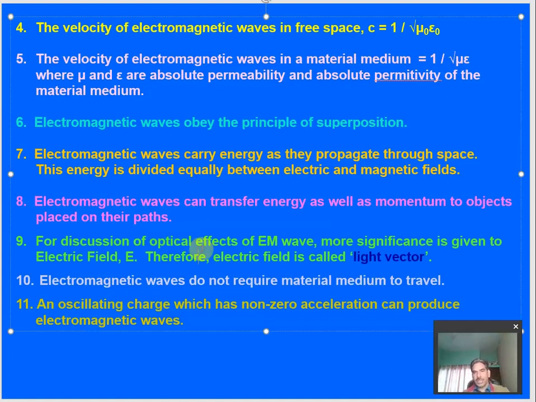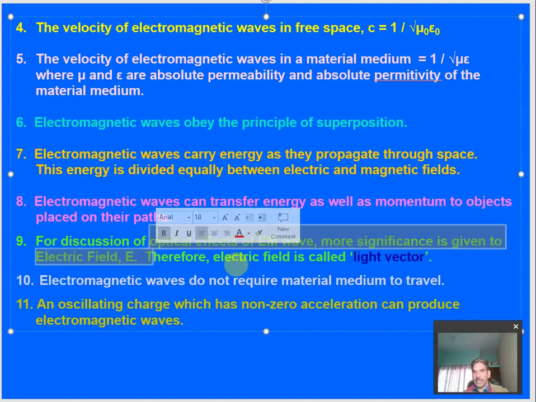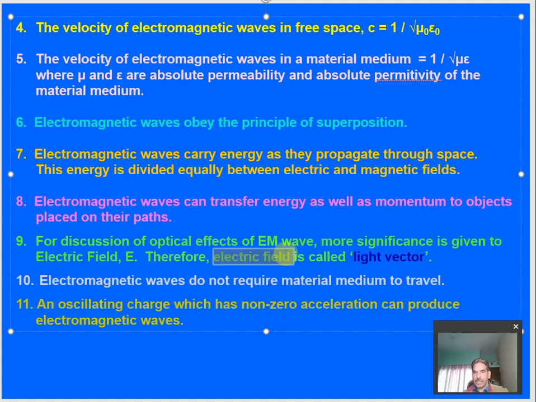So whenever we want to discuss the optical effects, or optics as we call it in general, it is due to the electric field vector. Therefore the optical effect of an electromagnetic wave is due to the electric field, because a changing magnetic field is not responsible for the visible effect of the electromagnetic wave. We will understand it in the coming step. This electric field in the electromagnetic wave is also called the light vector.